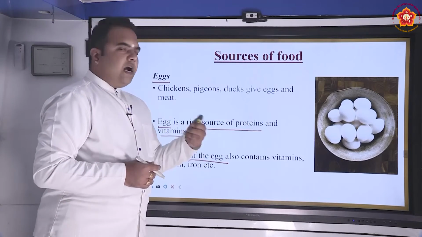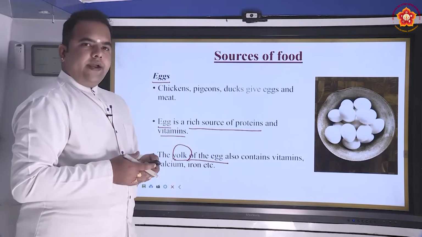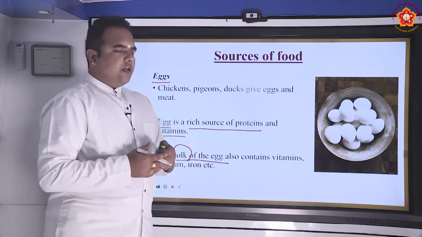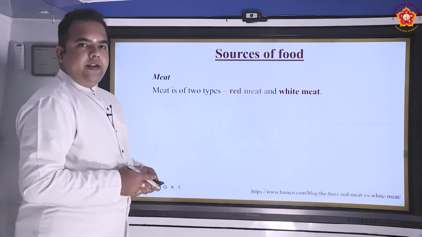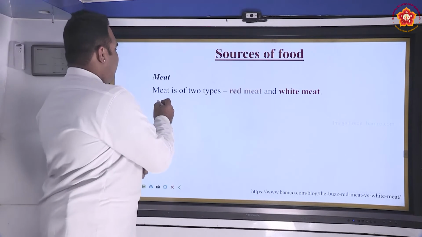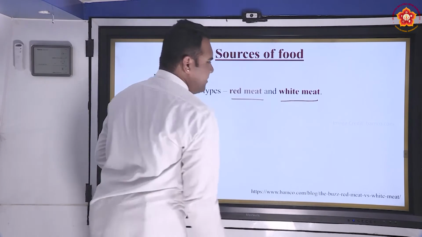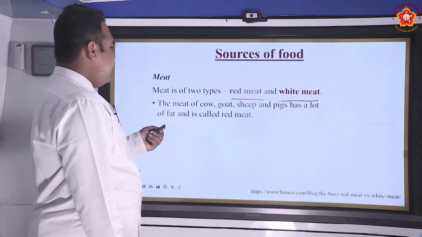We know how eggs look. The outer part has a particular use. Similarly, the inner part of the egg, which could be used for cooking, has a different use. Similarly, meat is obtained as the flesh from animals, and it is of two types, red meat and white meat. So we have red meat and white meat.